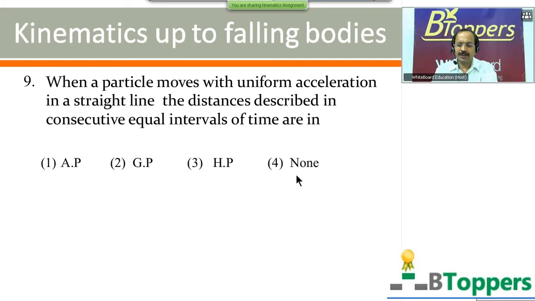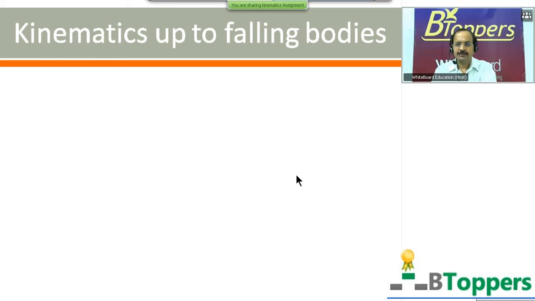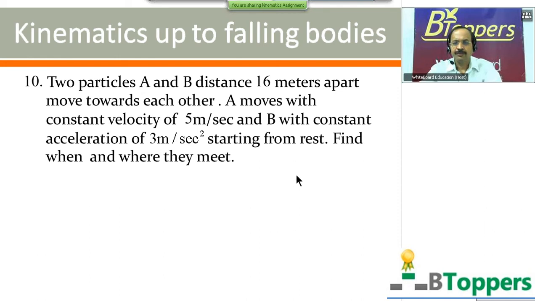In case you require more time to answer the question, you can take a pause and try this question. I'd like to show you the next question. Two particles A and B, 16 meters apart, move towards each other. A moves with constant velocity of 5 meters per second and B with constant acceleration of 3 meters per second square starting from rest. Find when and where they meet.